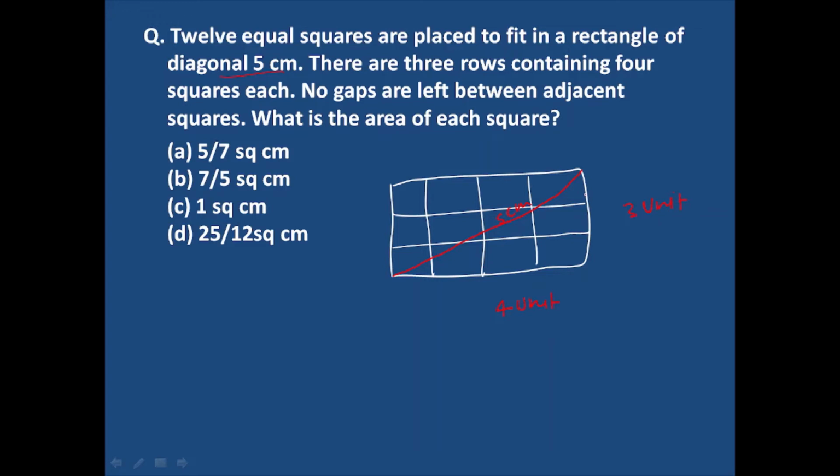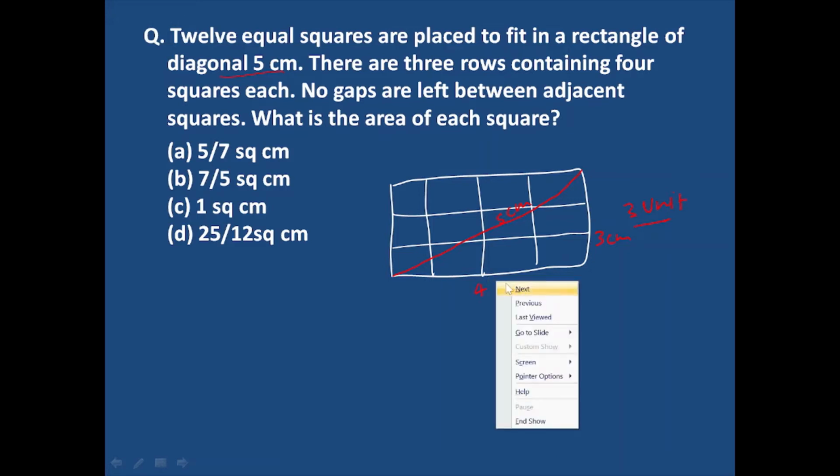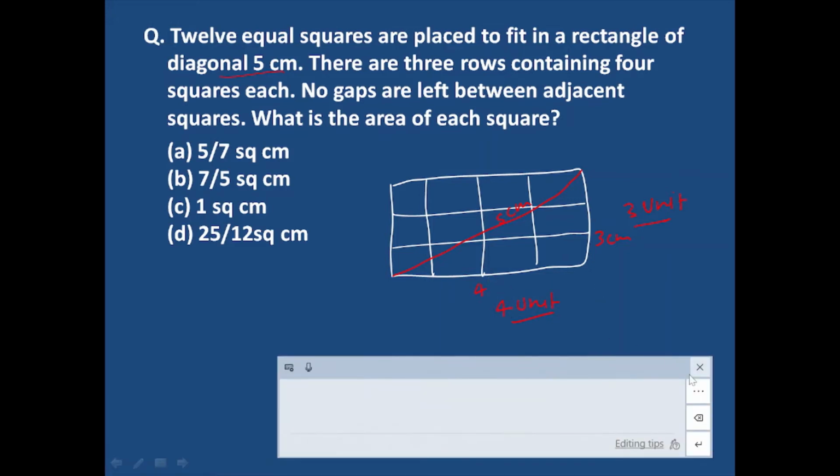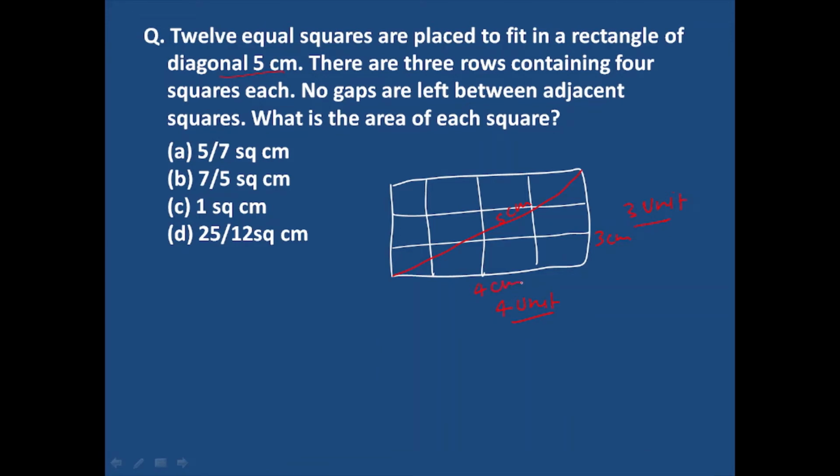Now you can understand that this forms a triangle, with 3 unit and 4 unit, then this must be 5 unit. It means the dimension of this rectangle here is 3 centimeter, and this is 4 centimeter.